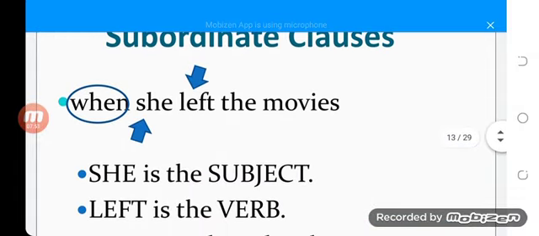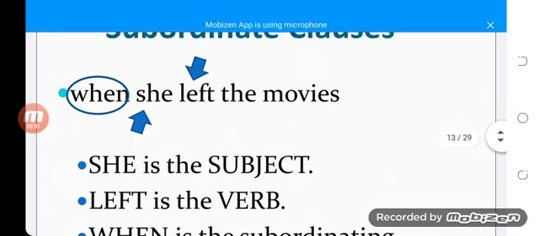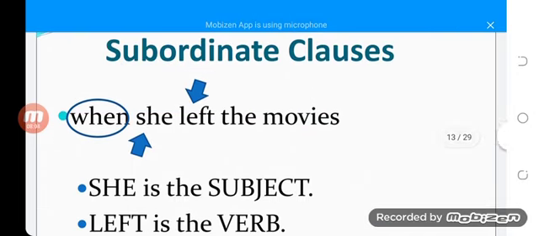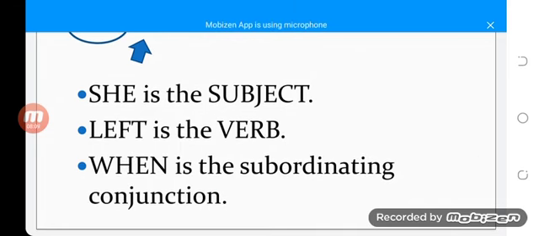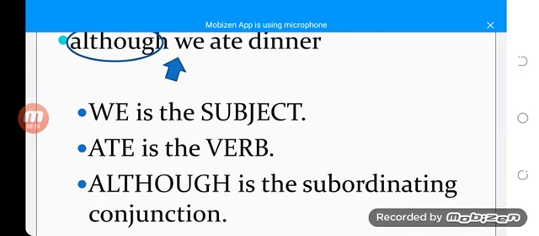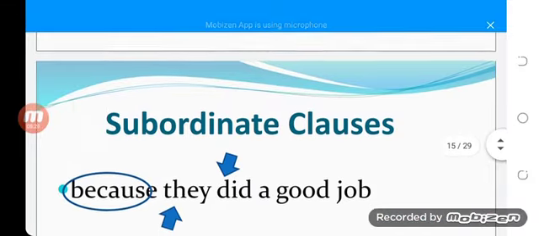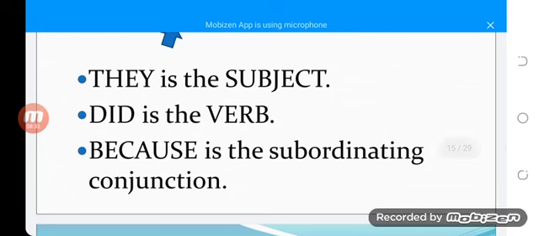So subordinate clauses: when she left the movies, she is the subject, left is the verb, when is the subordinate conjunction. Let's have a look at when she left the movies, and when we go into further structure, she is the subject, left is the verb, when is the subordinating conjunction. Subordinate clauses: although we ate dinner, we is the subject, ate is the verb, although is the subordinating conjunction. Because they did a good job, they is the subject, did is the verb, because is the subordinate conjunction.